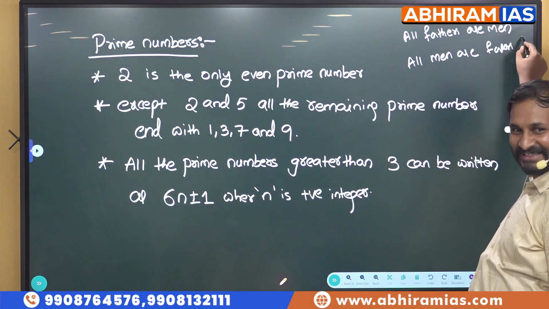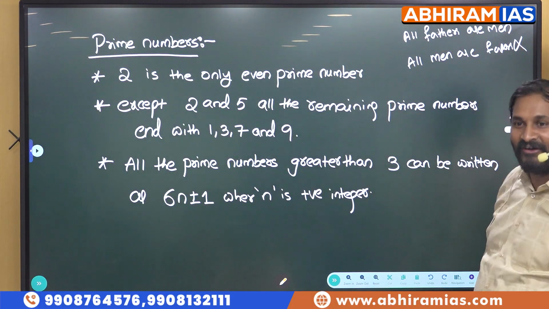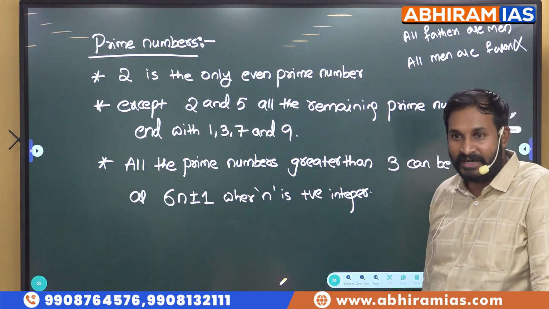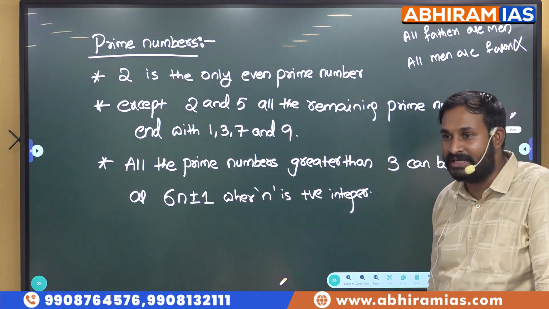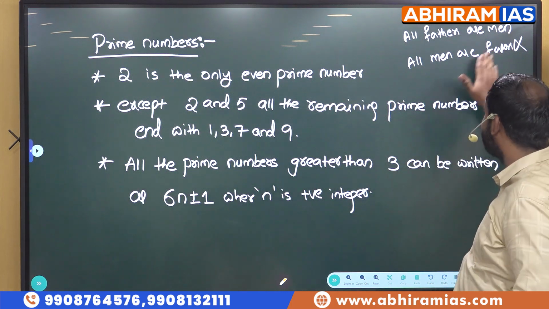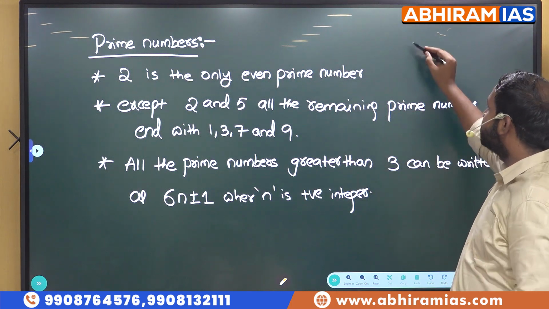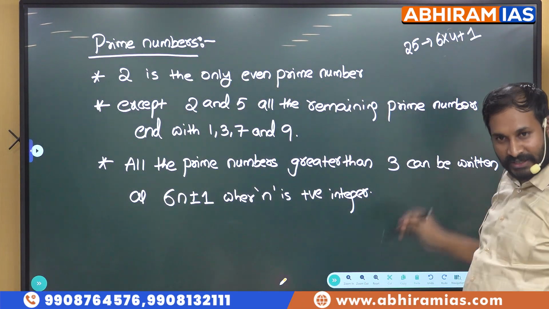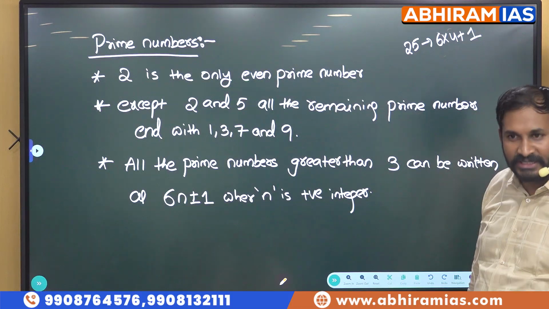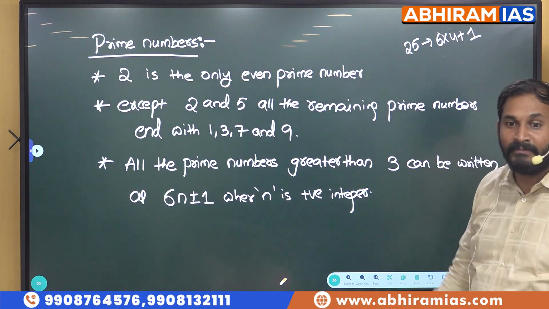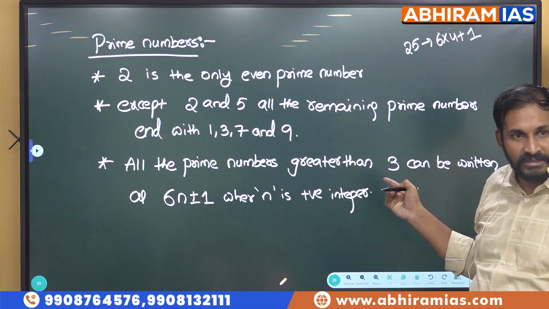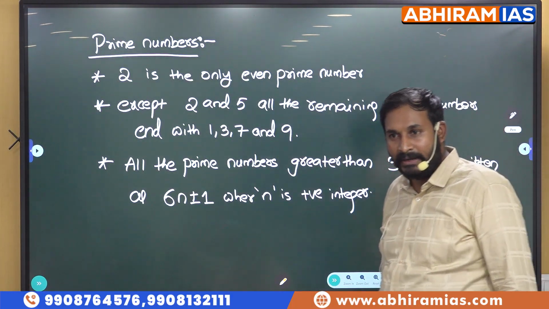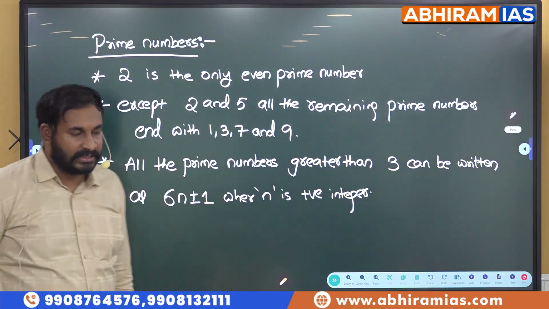No? Right? This is false, right? So same category. All the prime numbers we can write as 6n plus or minus 1. But all the numbers of the form 6n plus or minus 1 are not prime numbers. Take for example 25. I can write it as 6 into 4 plus 1, right? Is 25 a prime number? No, that is the meaning. All the prime numbers can be written as 6n plus or minus 1, but it doesn't mean that all the numbers of 6n plus or minus 1 are prime numbers. Okay, remember this one carefully.